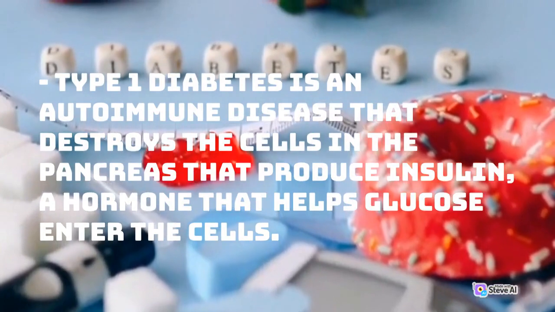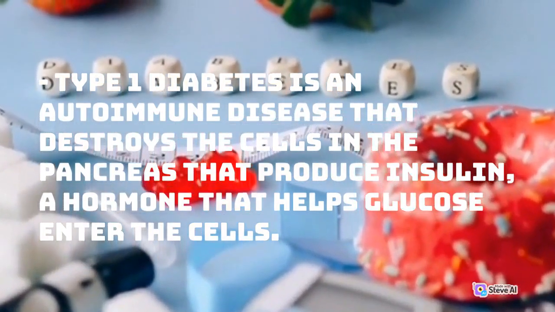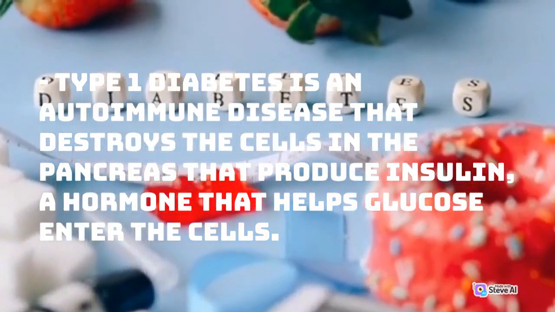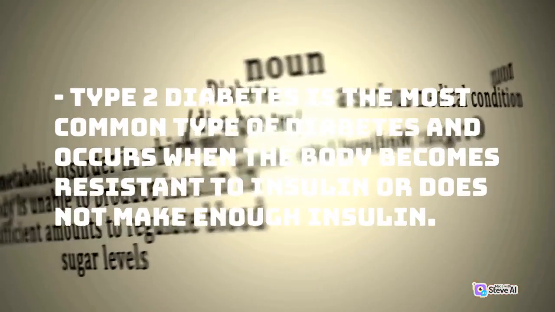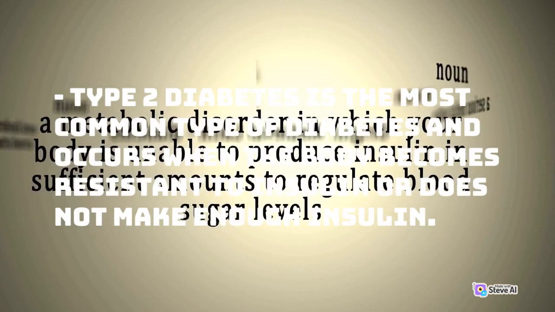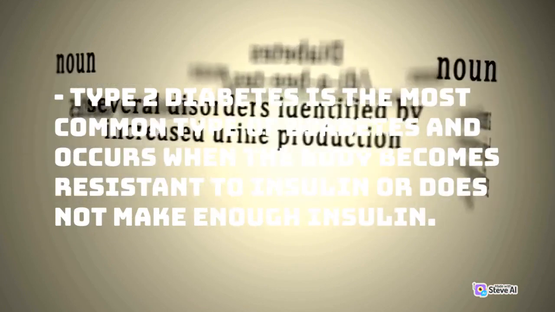Type 1 diabetes is an autoimmune disease that destroys the cells in the pancreas that produce insulin, a hormone that helps glucose enter the cells. Type 2 diabetes is the most common type of diabetes and occurs when the body becomes resistant to insulin or does not make enough insulin.